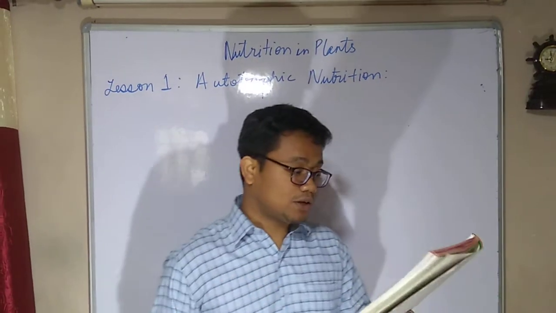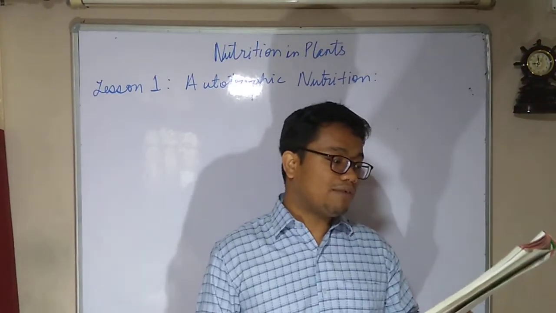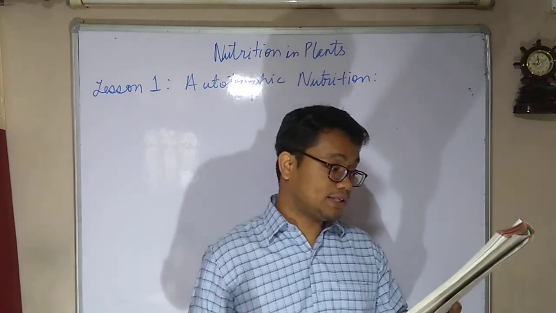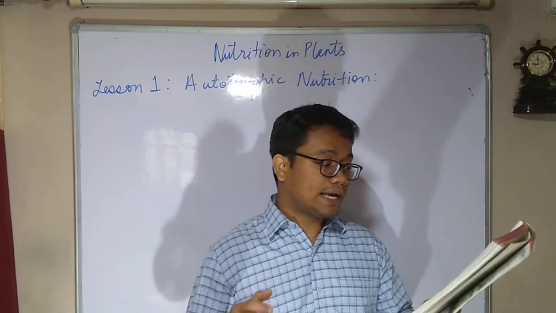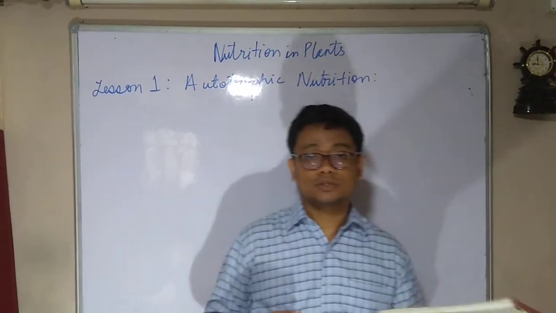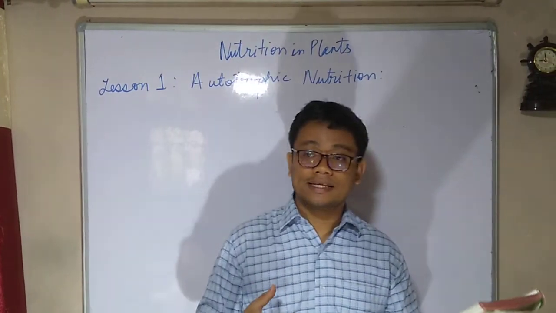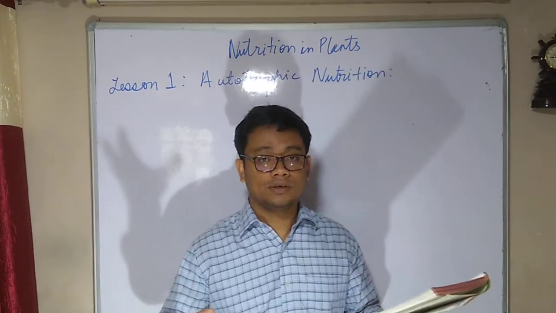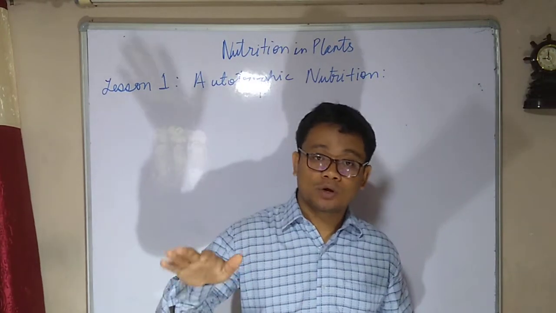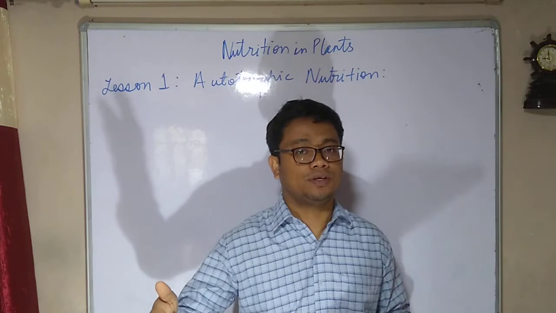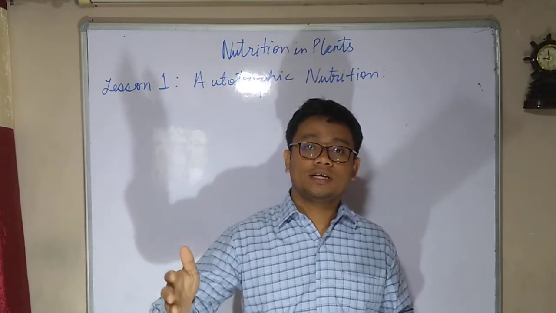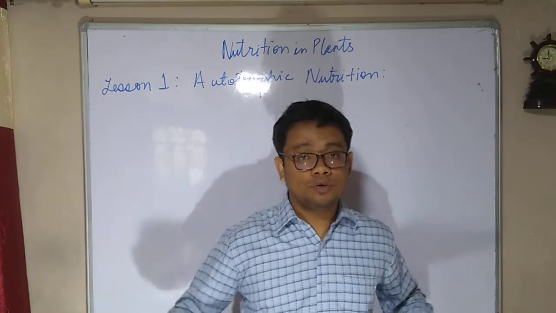So let us read along. Modes of nutrition. We have learned that green plants can make their own food through the process of photosynthesis. Organisms that can make their own food are called autotrophic organisms. Children, don't get confused. We can cook food, but we can't prepare food in ourselves. We can just cook food in the kitchen, but a plant will make food within itself only.